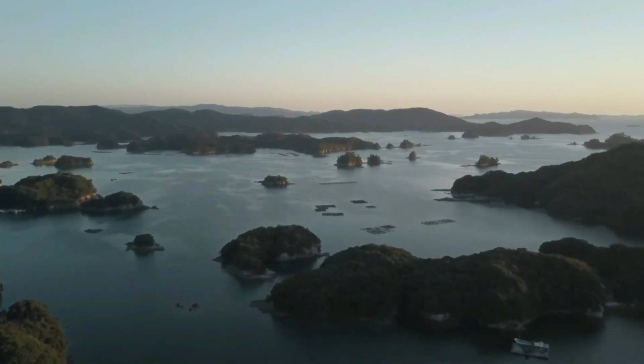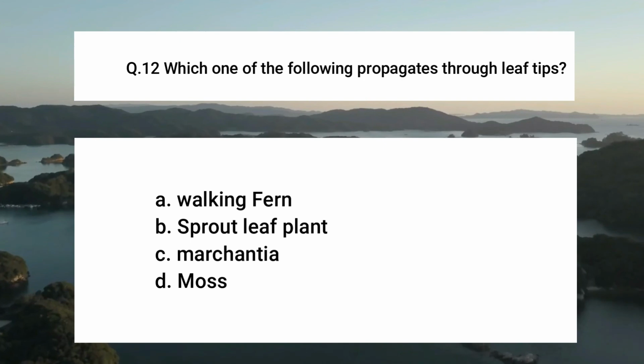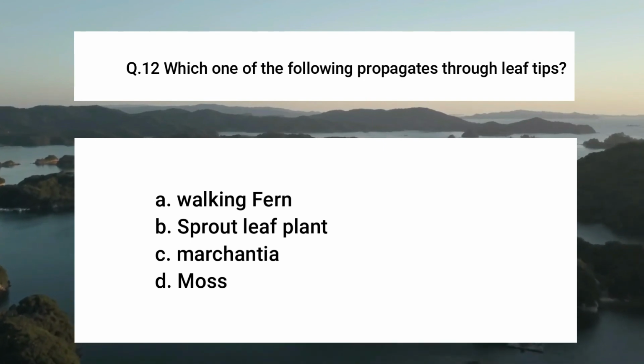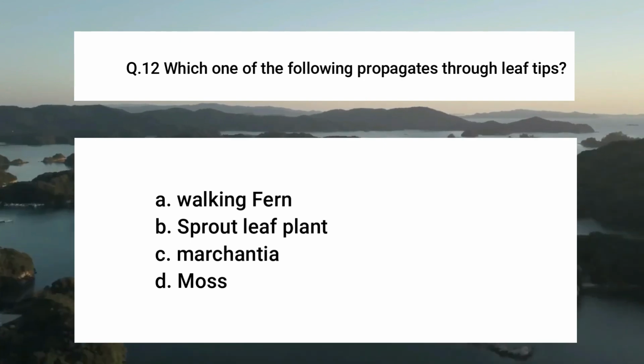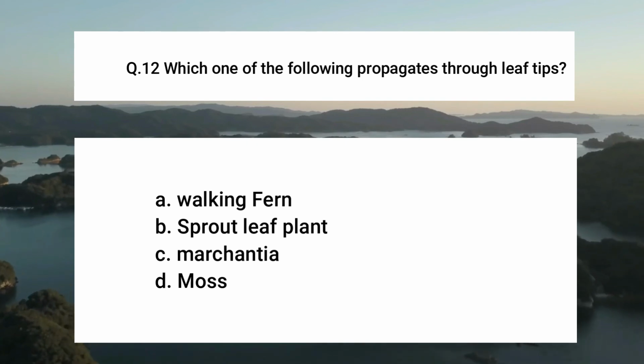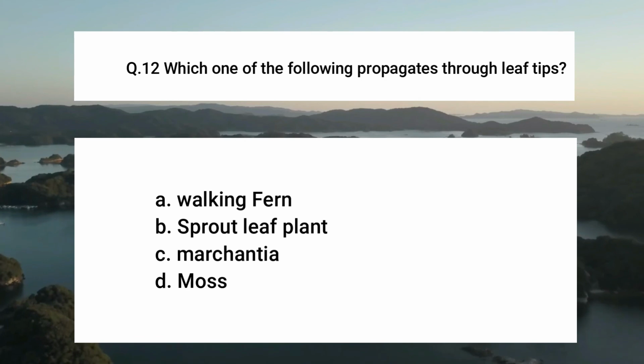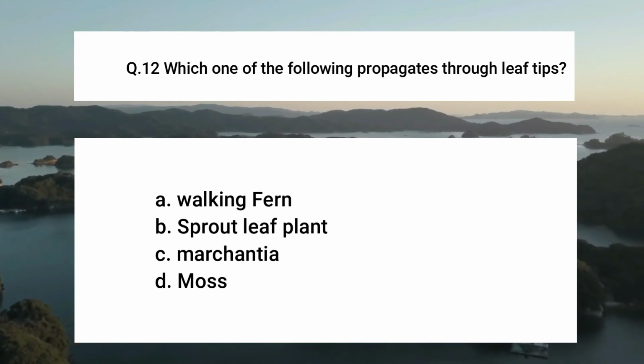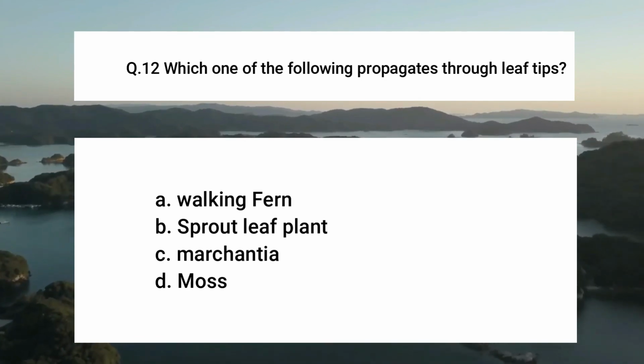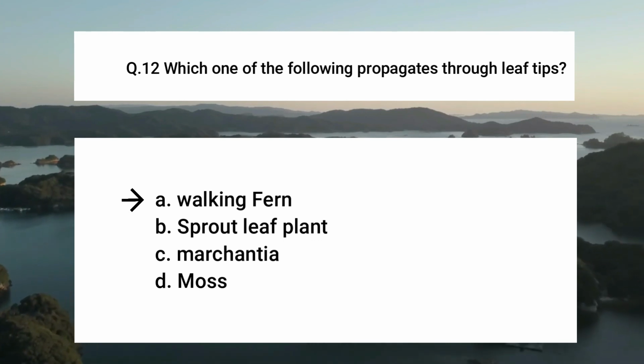Now question number 12. Which of the following propagates through leaf tips? The four options are walking fern, sprout leaf plant, Markensia, moss. The right answer is walking fern. That is A.